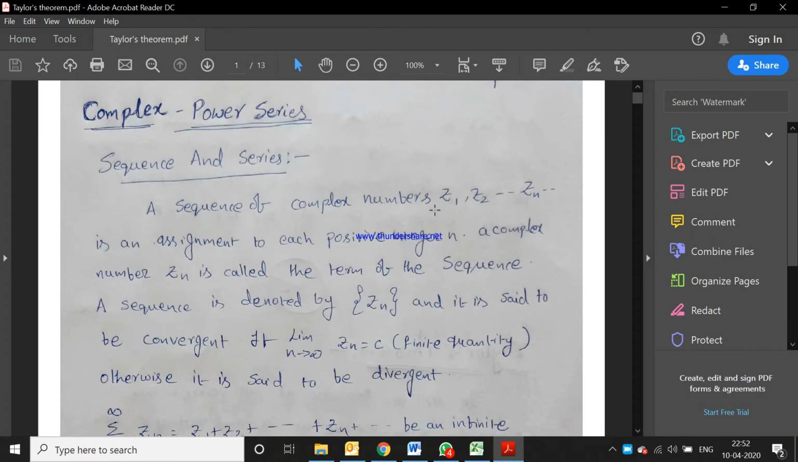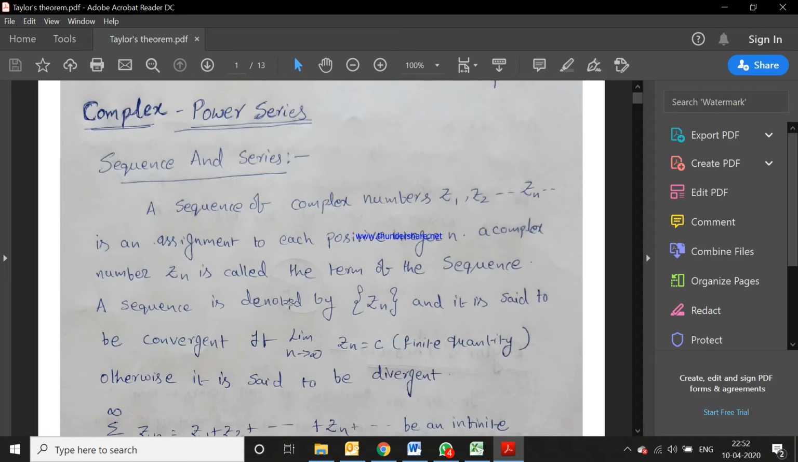So it means that if you write a number of values in order, that is Z1, Z2, so on Zn, always Z is a complex number. So that's why this sequence is called a complex sequence. A complex number Zn is called the term of the sequence.